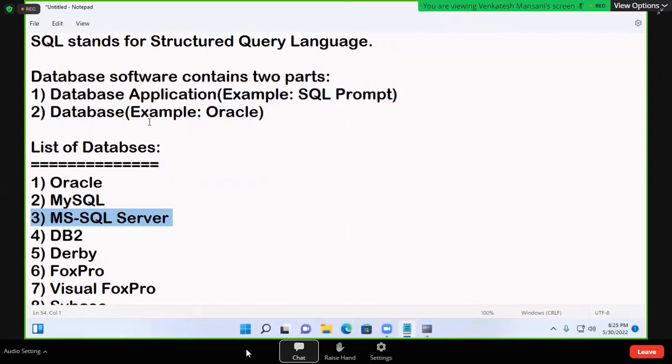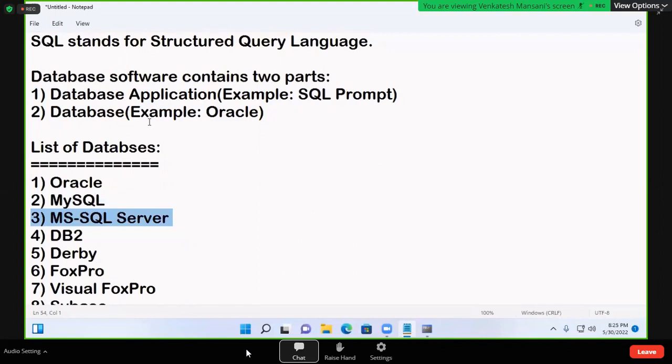Oracle is a database. This Oracle can understand one language. Which language? SQL. MySQL is a database or a language? Database. MySQL can understand one language? SQL. Now SQL is a language. MySQL is a database. Don't get confused. SQL is a language. MySQL is a database.